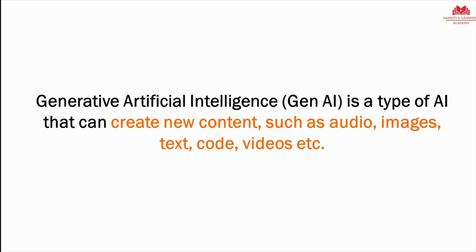The conventional AI systems that I mentioned a little while back, they are used to make predictions on data. They are used to categorize the data. They are used to find the sentiment of a sentence. And that is mostly analysis or prediction. In generative AI, we are talking about generating new content.